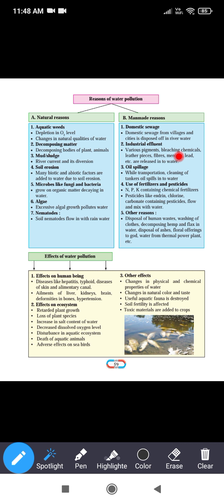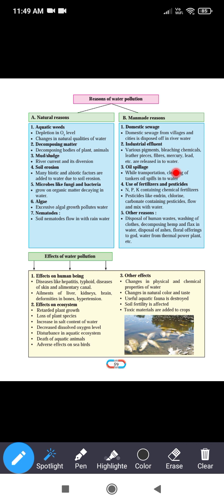Second, industrial effluent. Various pigments, bleaching chemicals, leather pieces, fiber, mercury, lead, etc. are released into the water. The water released from the industry contains pigments, bleaching chemicals like acids and bases, leather pieces and fiber pieces, and metals like lead and mercury, and when they are added to the water, the water gets polluted. This type of release of liquids into the river is called industrial effluent, which is released from the industry. Oil spillage.